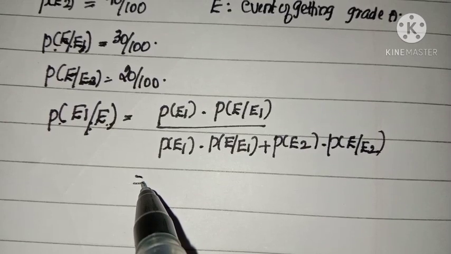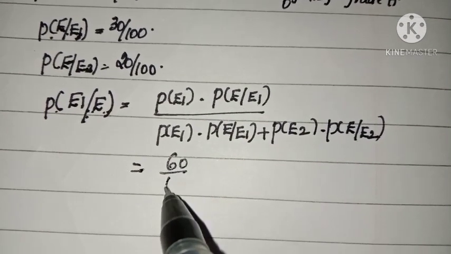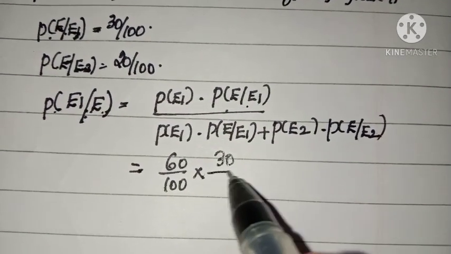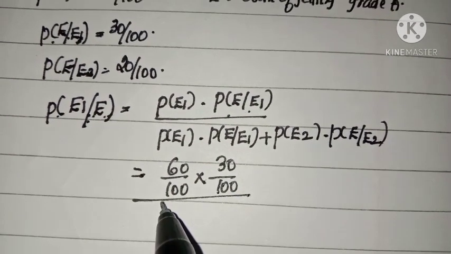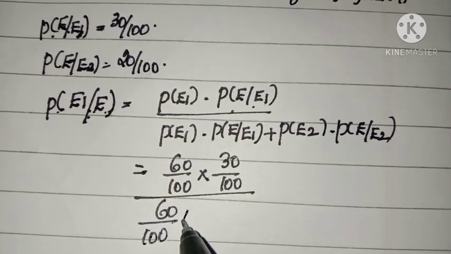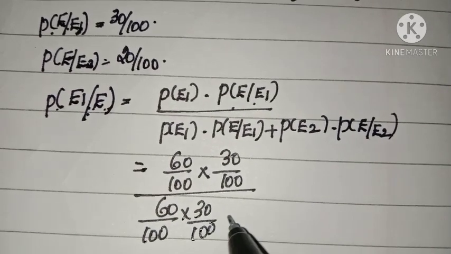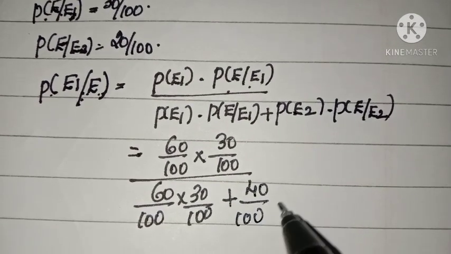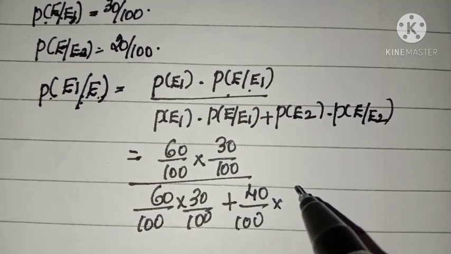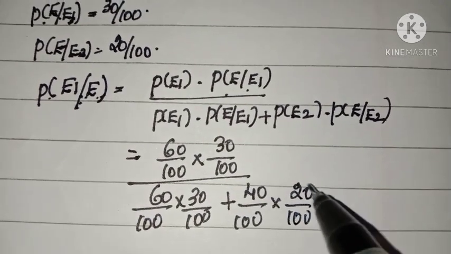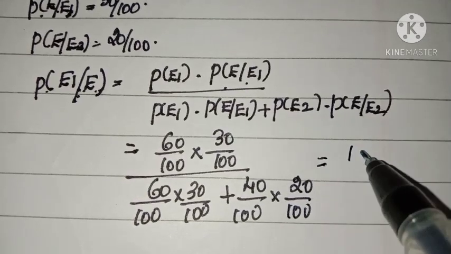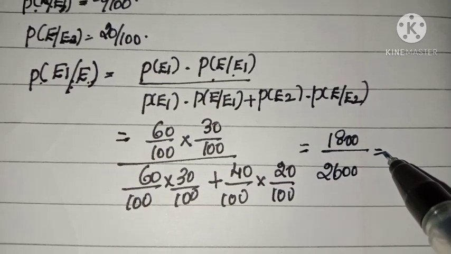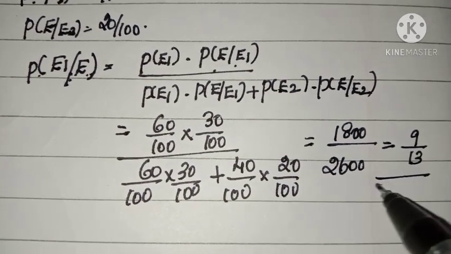Okay. Now substitute the values. P of E1 is 60 by 100, P of E given E1 is 30 by 100, divided by 60 by 100 into 30 by 100 plus P of E2, that is 40 by 100, into P of E given E2, 20 by 100. On simplification, we can see that it is 1800 divided by 2600, that is 9 by 13. Okay.